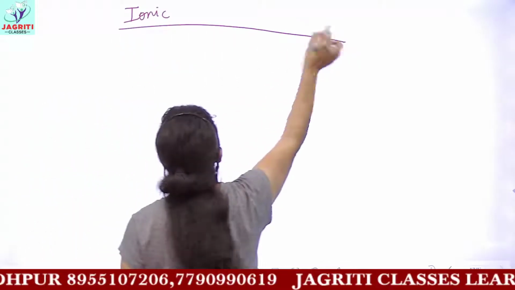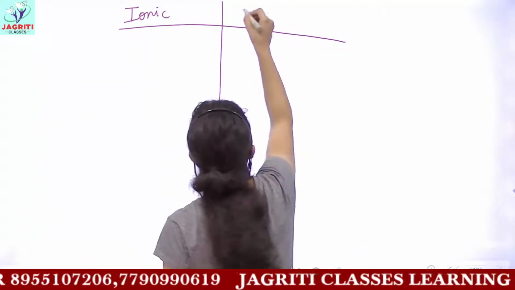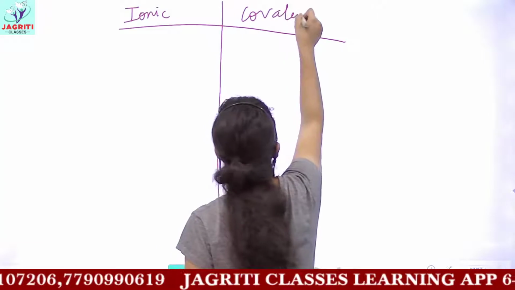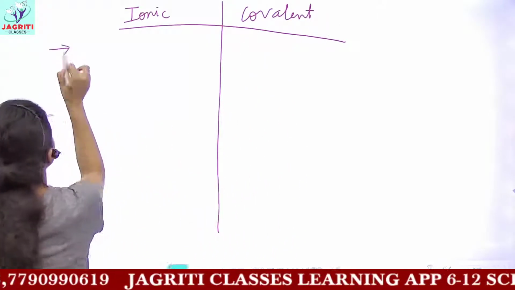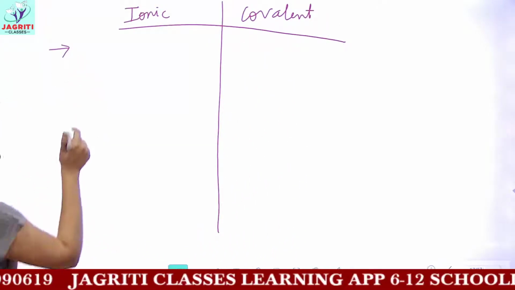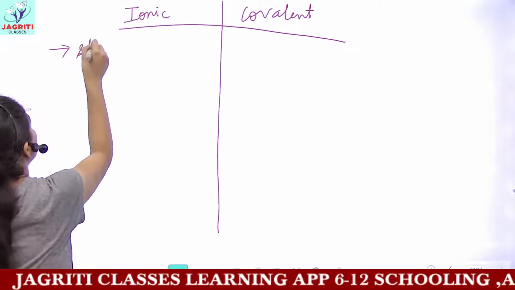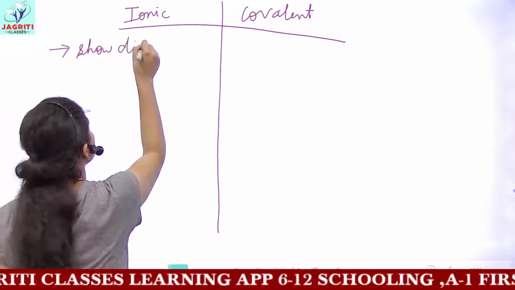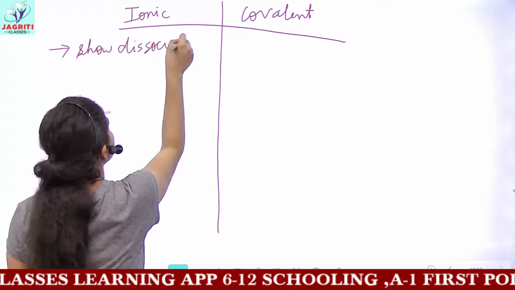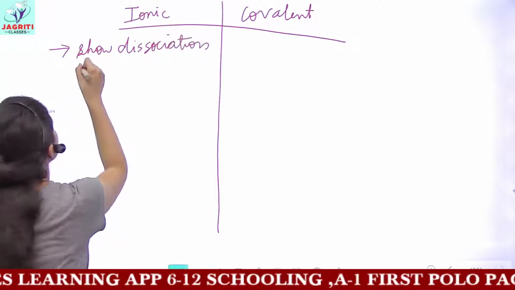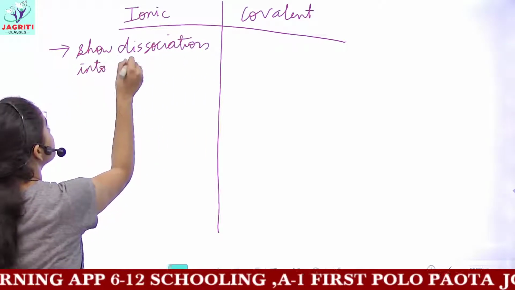Then the next topic of comparison: ionic compounds show dissociation into ions.